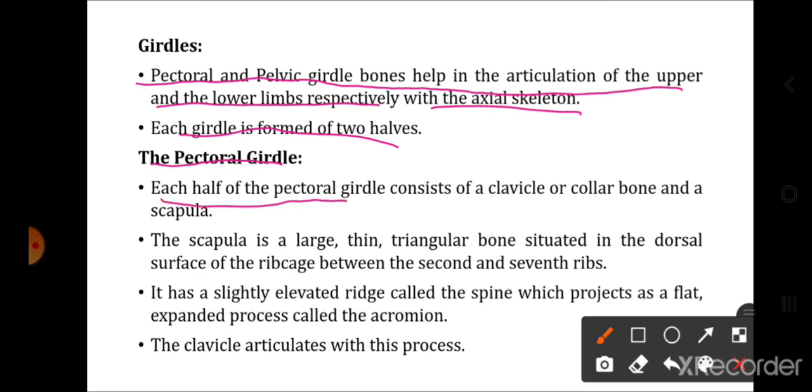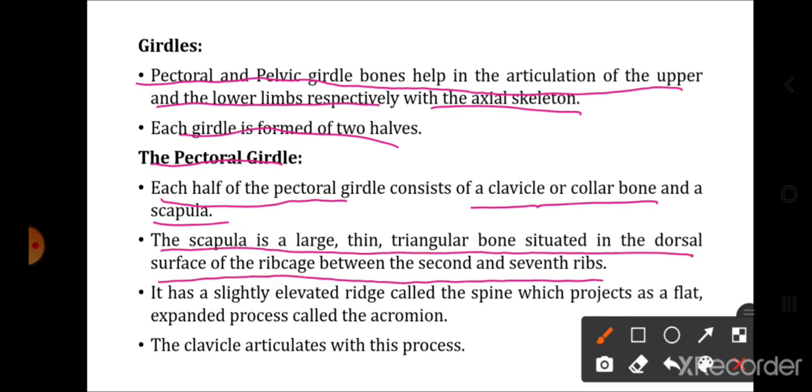Each half of the pectoral girdle consists of clavicle or collarbone and a scapula. So there are 2 bones in the pectoral girdle. One is the clavicle or collarbone and another one is the scapula, which is also called as the shoulder blade. The scapula is a large, thin, triangular bone situated in the dorsal surface of the rib cage between the 2nd and 7th ribs.